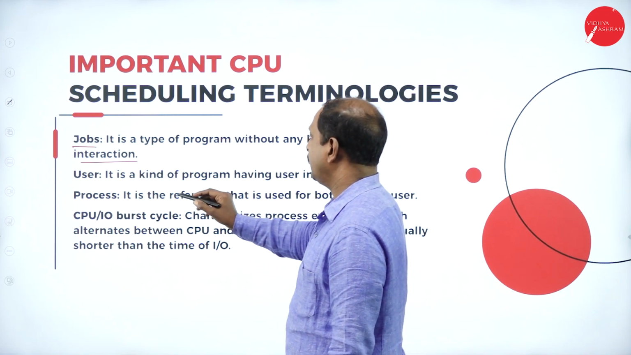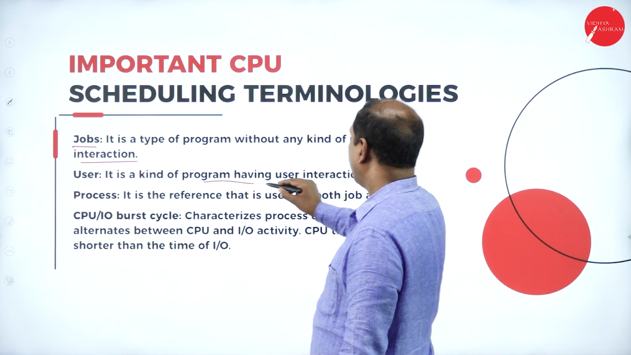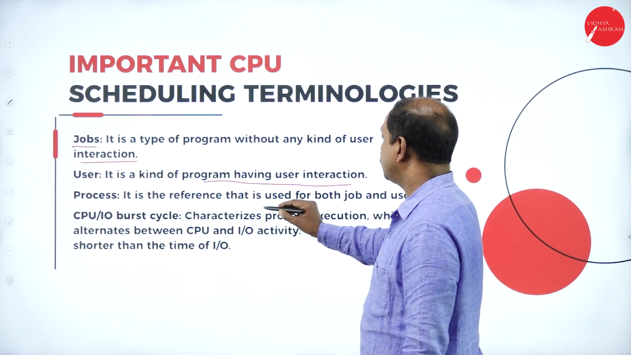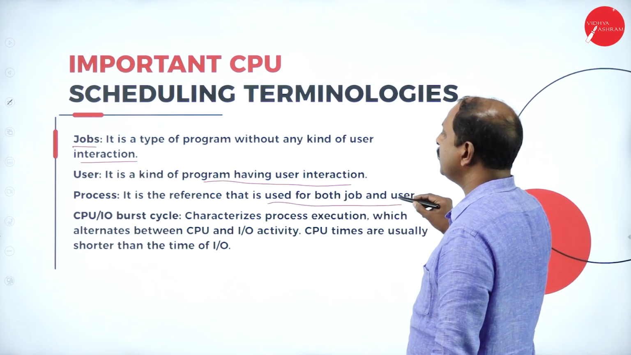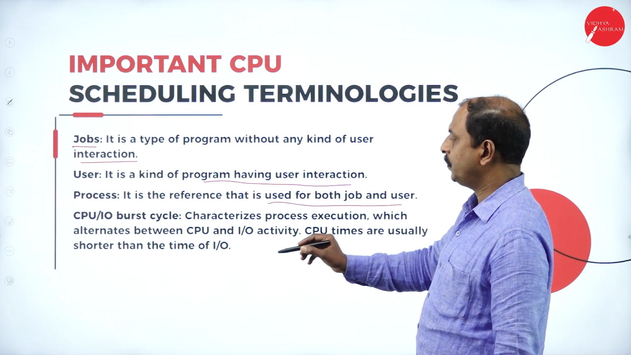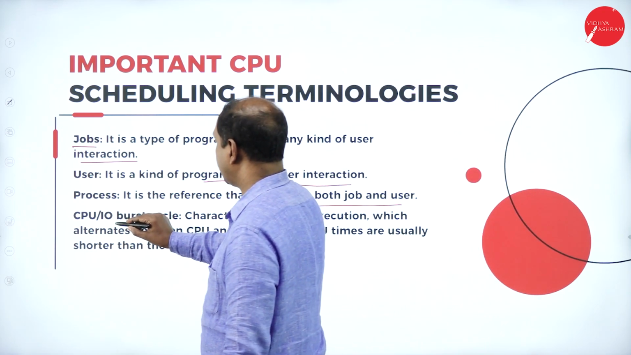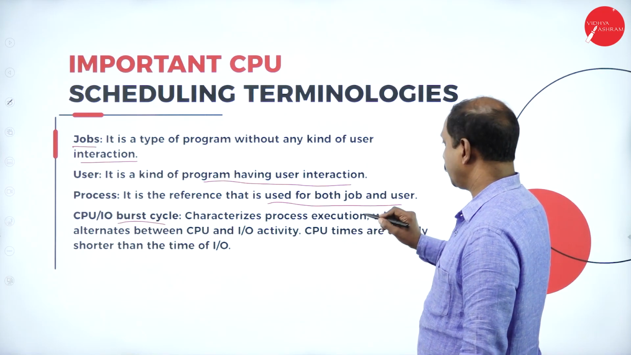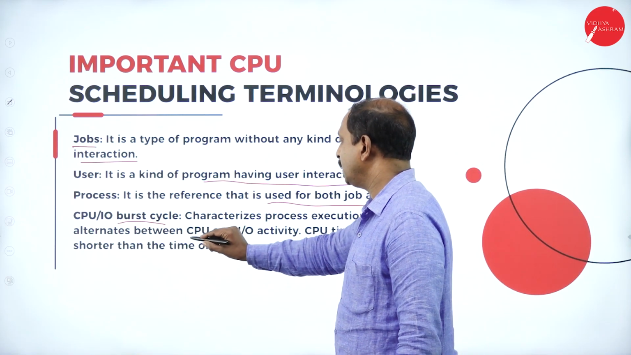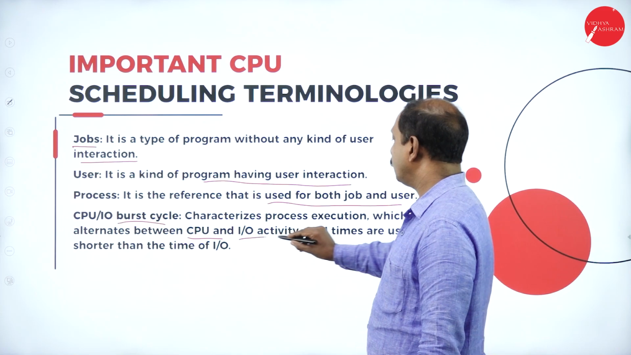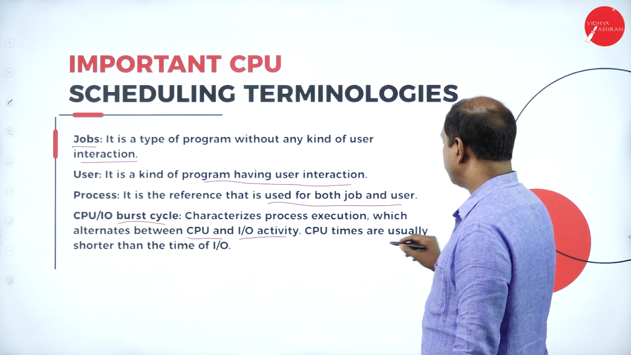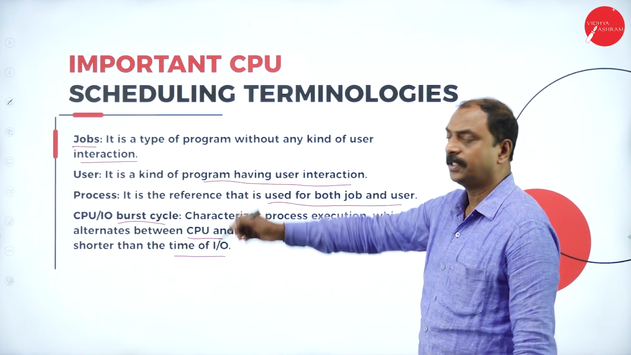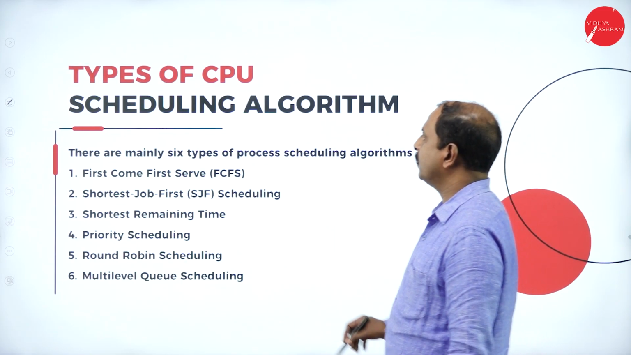Then user, which is a kind of program having user interaction, and process, a reference used for both jobs and user. And the CPU or I/O burst cycle characterizes process execution, which alternates between CPU and I/O activity. CPU times are usually shorter than I/O times. So, these are all different terms. Next, we'll look into that.